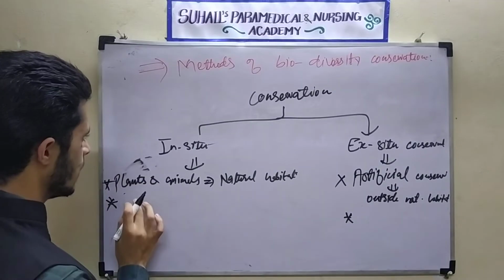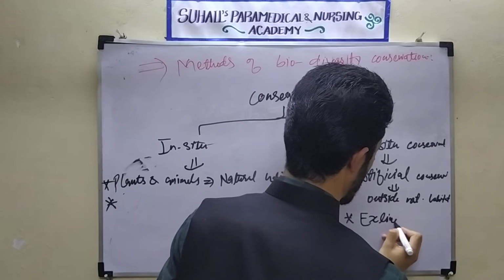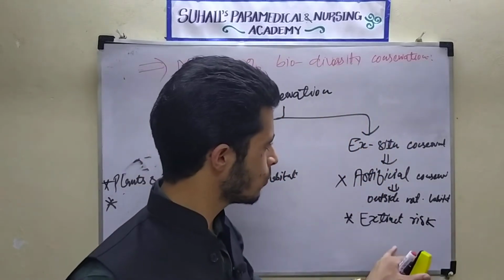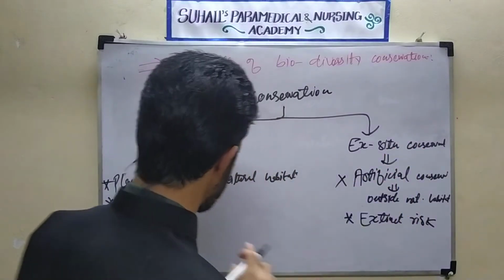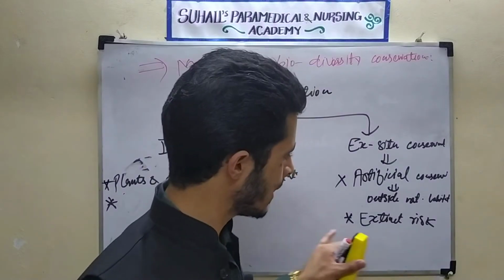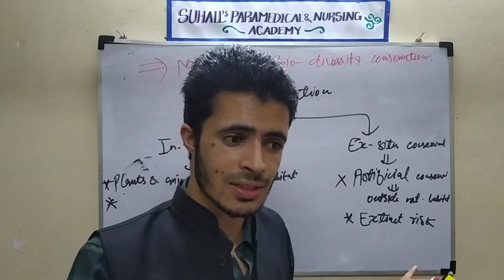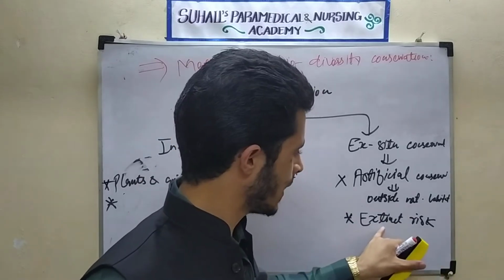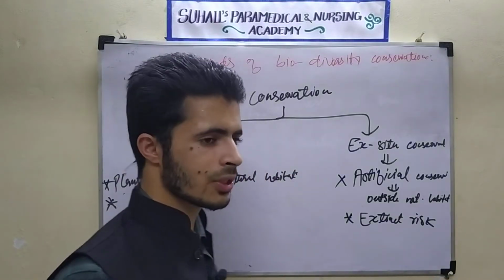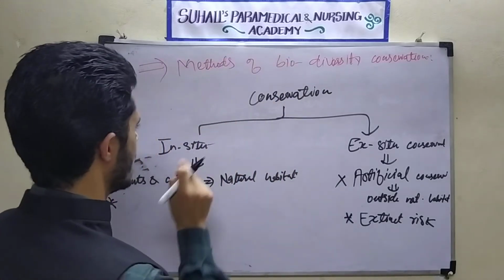Because these have in-situ conservation, ex-situ conservation only occurs when there is a high risk of extinction. When any plant or animal has a risk of extinction, we use the method of ex-situ conservation. Because in the natural habitat the plant and animal are vulnerable. Vulnerable means it has a risk in the future to become extinct. That is why we do ex-situ conservation. Those that do not have any risk of extinction, we protect through in-situ conservation.